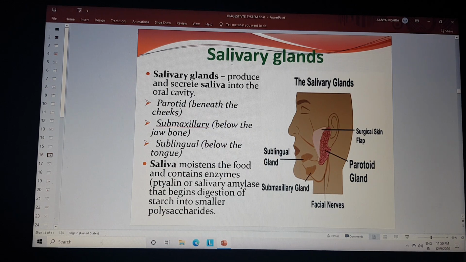There are three pairs of salivary glands present in the oral cavity. These glands are the parotid glands, submaxillary glands and sublingual glands. The salivary glands produce the saliva. Saliva moistens the food and contains the enzyme ptyalin or salivary amylase that begins digestion of the starch into small polysaccharides.